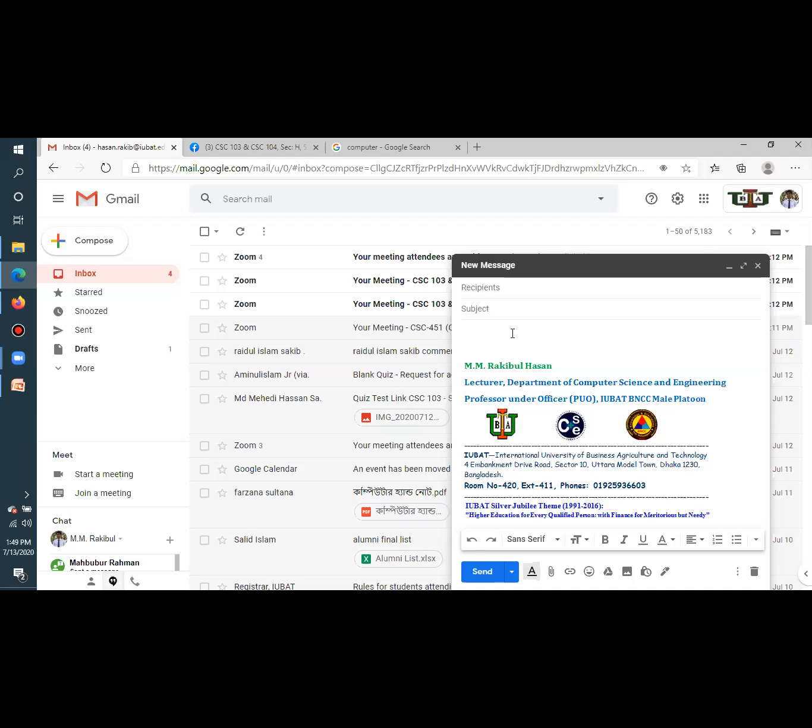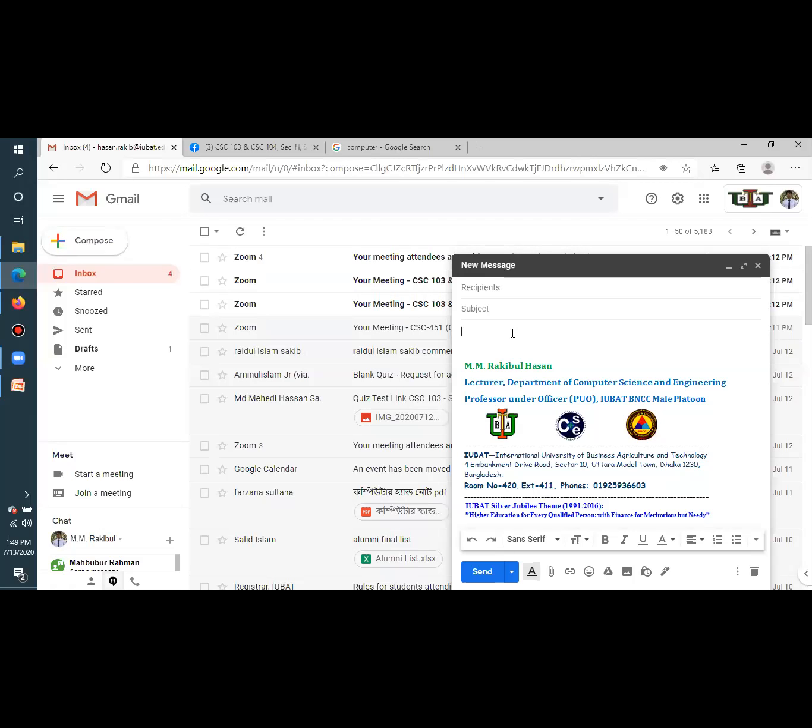Is it clear to you? After that, you have to write down about that issue, and at last you have to give thanks. Write down thank you. In this way you write thanks, and after that you have to write down your contact details. Why? Because by seeing your email address, I might not be able to understand who you are. You understand?